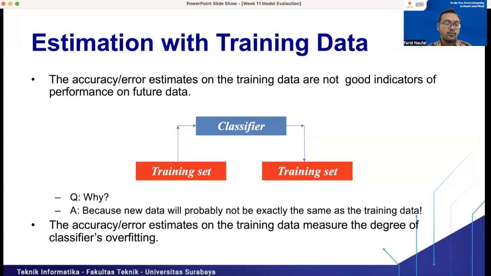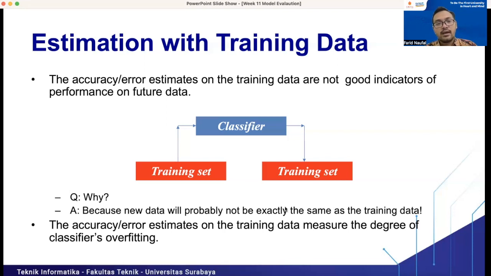But what if we only have very limited data? Maybe this is one option for solving the problem. For example, if we only have 10 observations and we don't have any other data, we can use this method. But if the data is enough, if the data is huge, we cannot use this method for estimating the performance of our model.